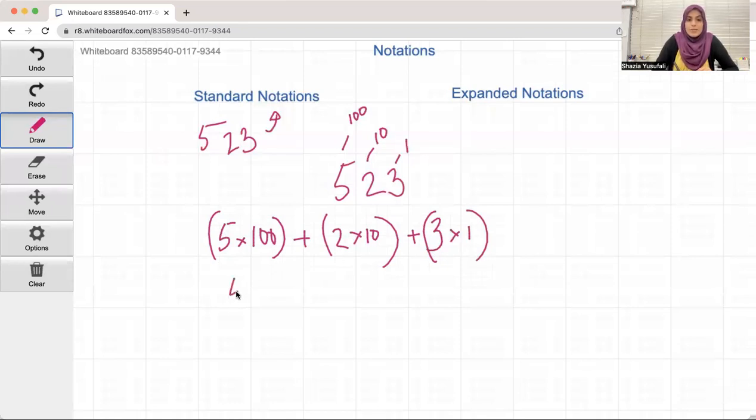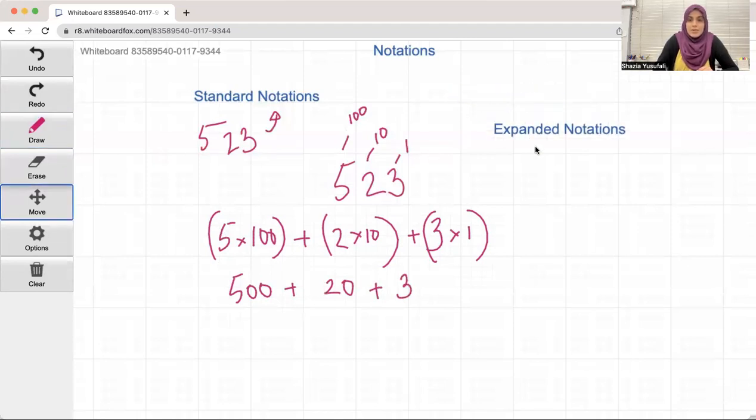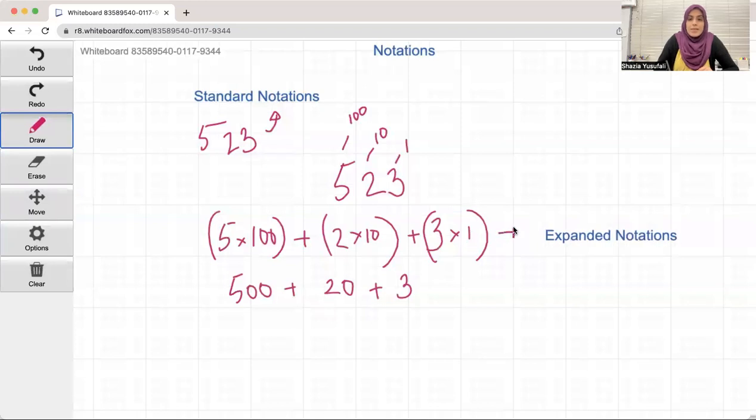What will that lead to? 500 plus 20 plus 3. So the expanded notation is when you break the number into your hundreds, your tens, and your ones.